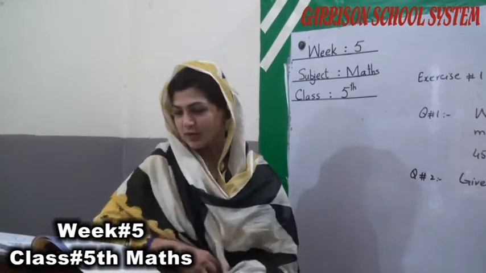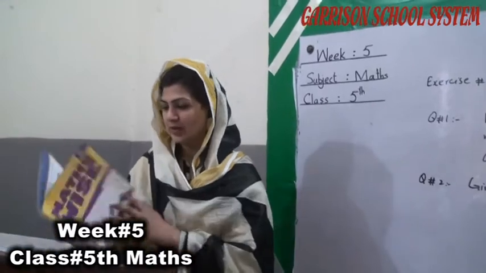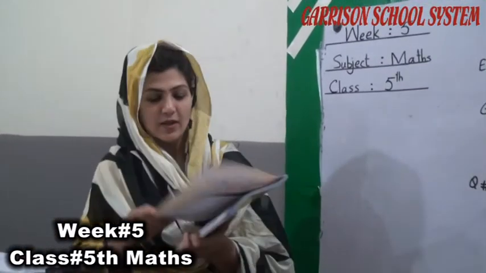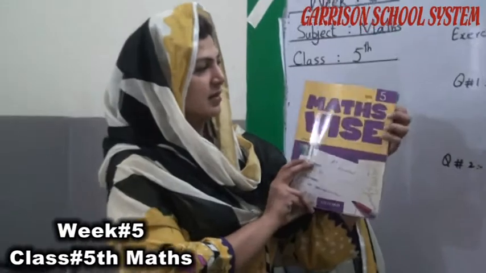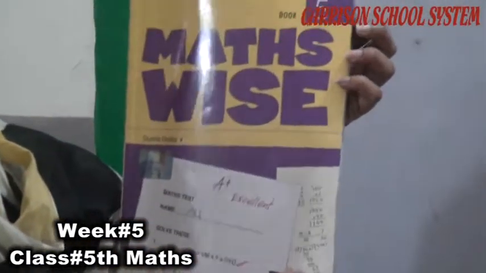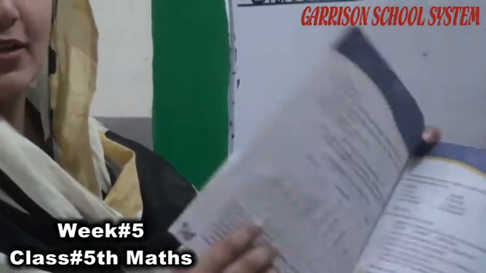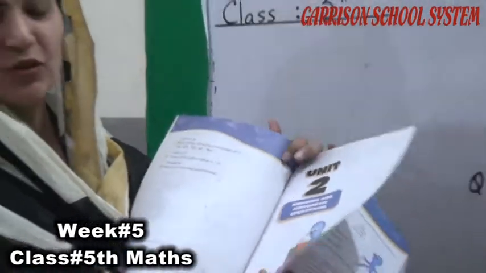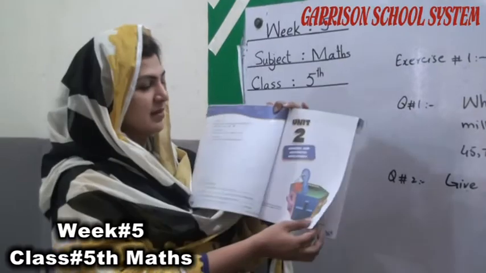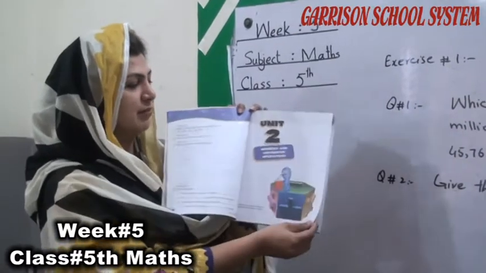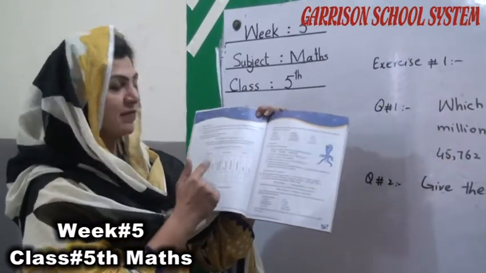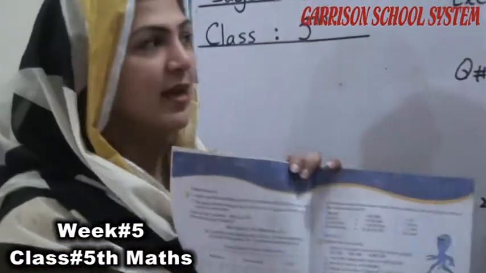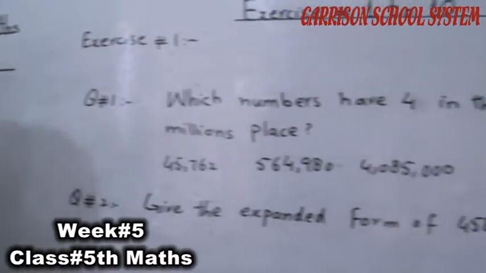And come to the point now. Look at this book. This is our fifth week, and this is the book of 5 maths wise. Inshallah, today we will start from unit number 2. In previous lectures, we have completed unit number 1, and today we will start unit number 2 from exercise number 1 to exercise number 10, as I have written on the board.